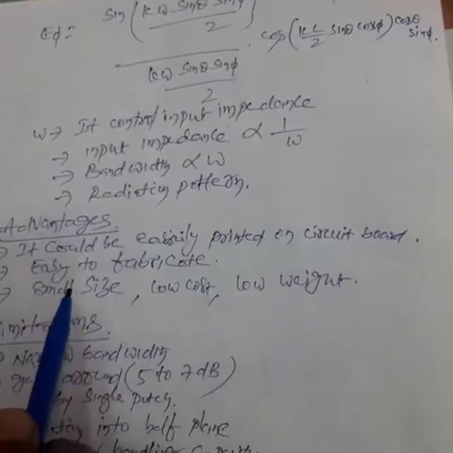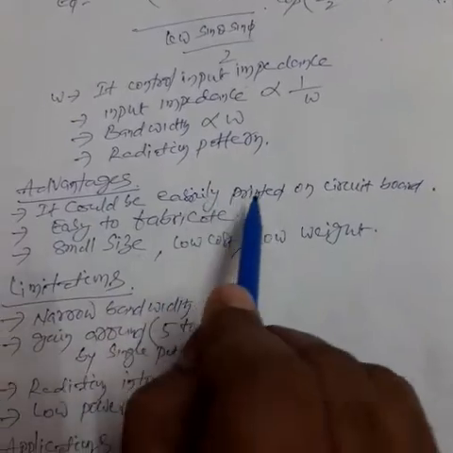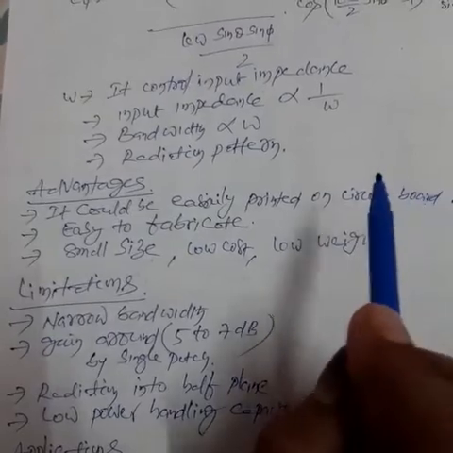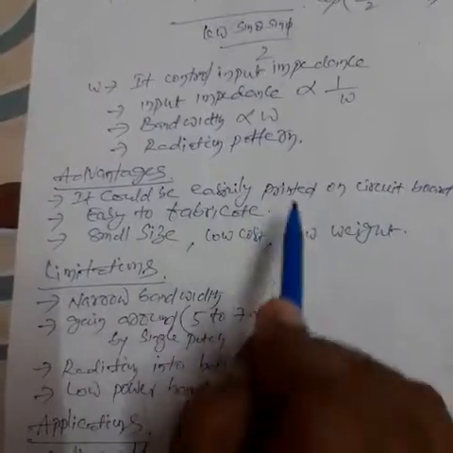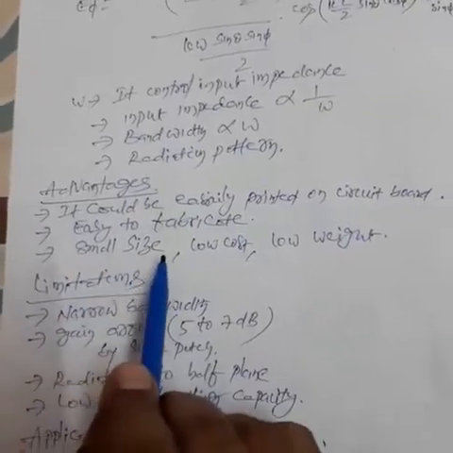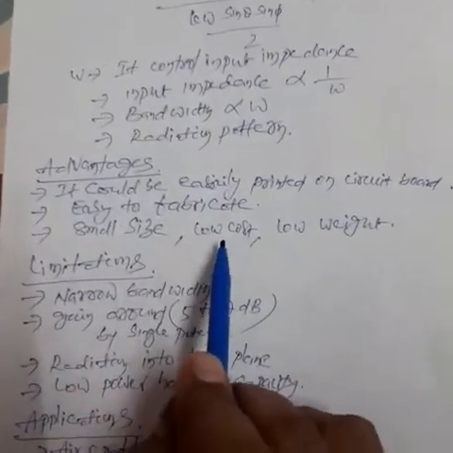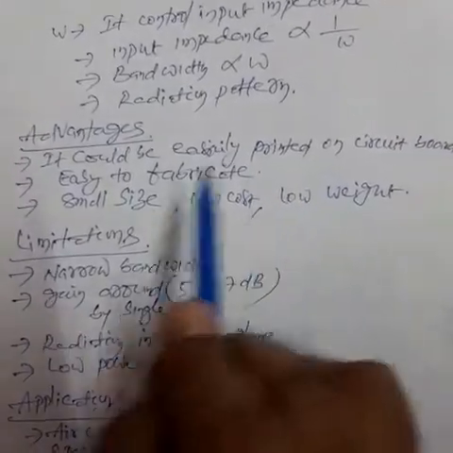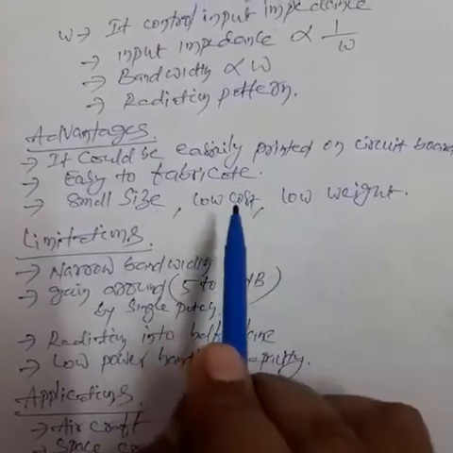Next, advantages. It can be easily printed on a circuit board, because microstrip antennas or patch antennas are easily fabricated on PCB boards. Easy to fabricate. Small size: a microstrip antenna or patch antenna is very small, the cost is low, and the weight is also very low. These are many advantages, and that's why microstrip antennas or patch antennas are used in mobile communications.